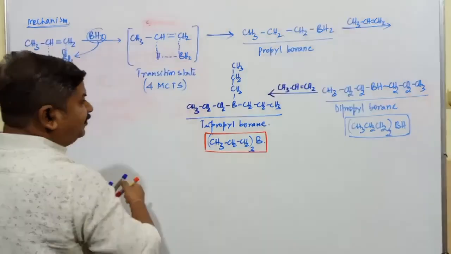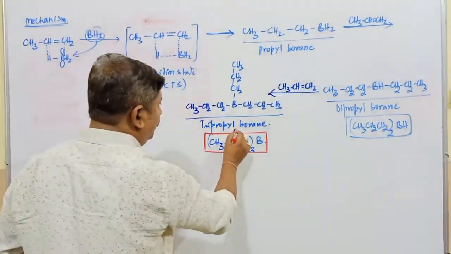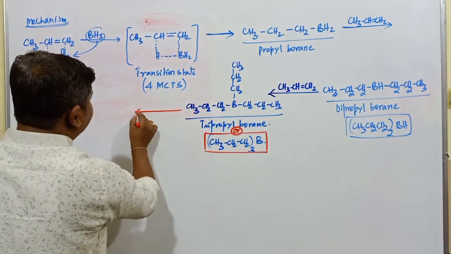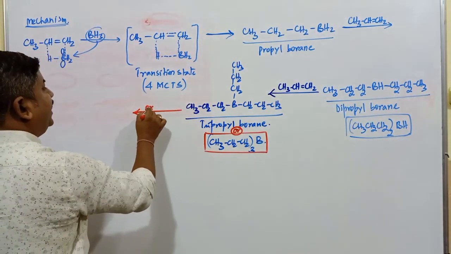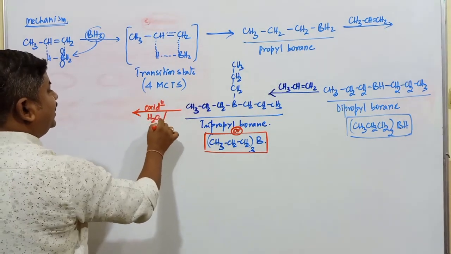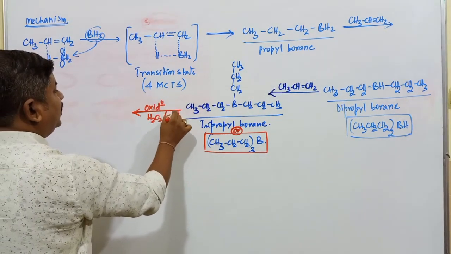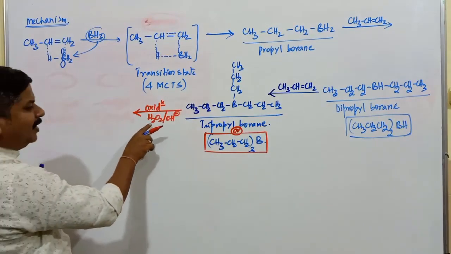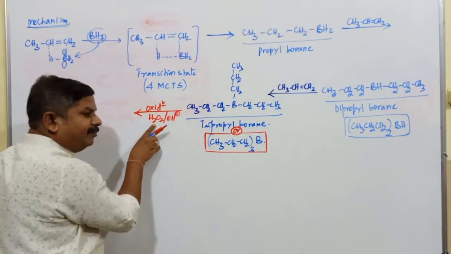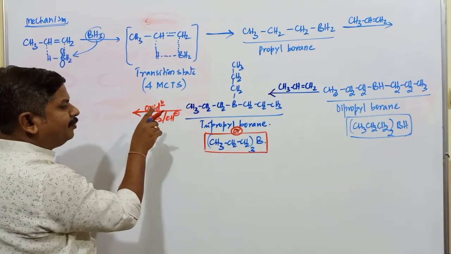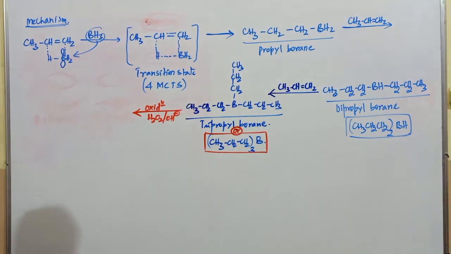After the formation of this hydroboration compound, the next process is oxidation. This oxidation takes place in the presence of H2O2, that is hydrogen peroxide. Remember, wherever a peroxide compound is used, it generally follows the anti-Markovnikov rule, hence the compound will be a primary alcohol.